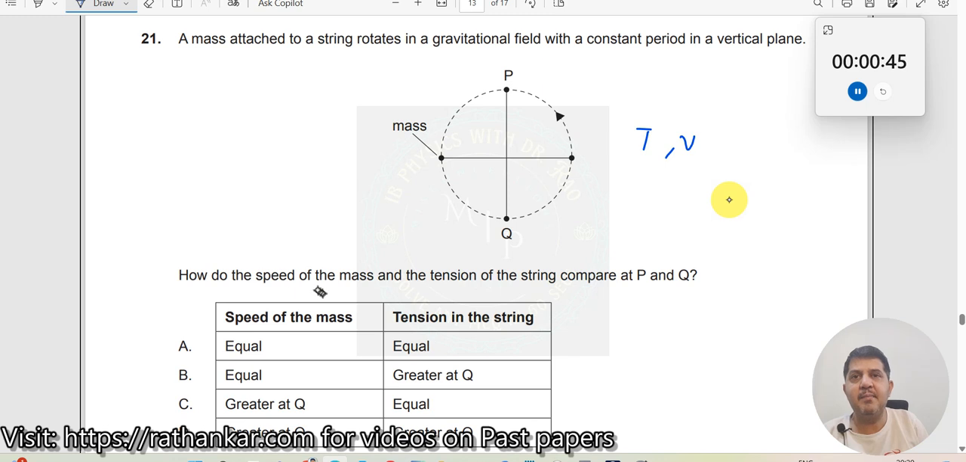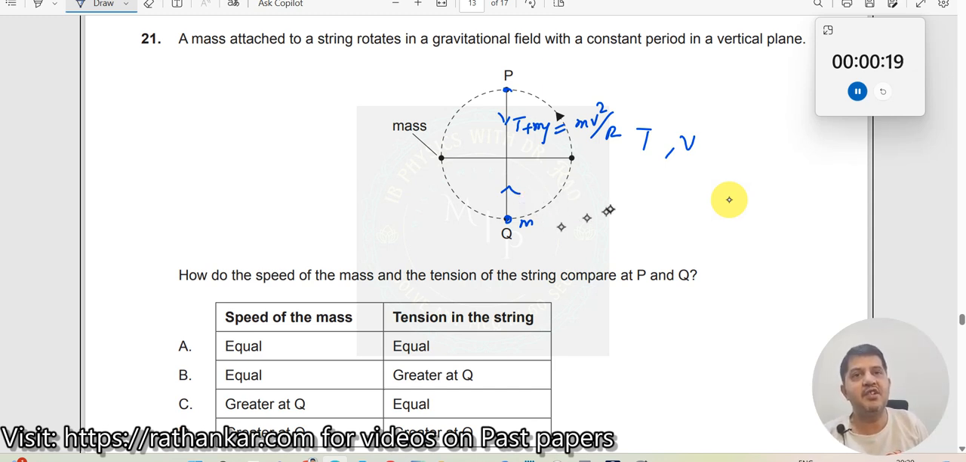How do the speed of the mass and the tension of the string compare at P and Q? This mass is here, and the mass goes here. See, tension here would be T plus mg is equal to mv square by r, okay, so tension will be very least over here, and here tension will be pulling, it has to pull all the object upwards so that it climbs all the way up.